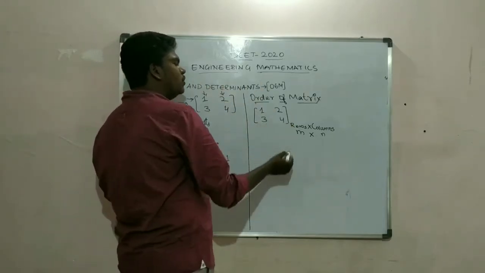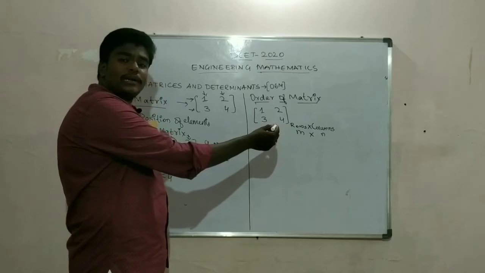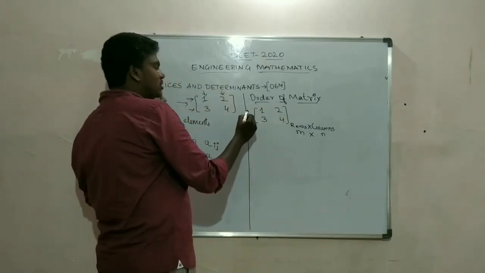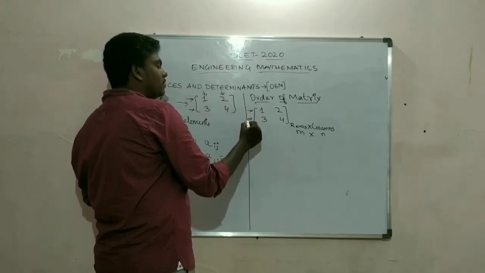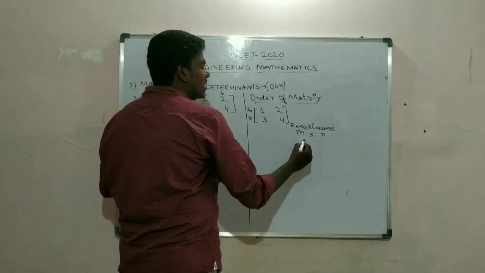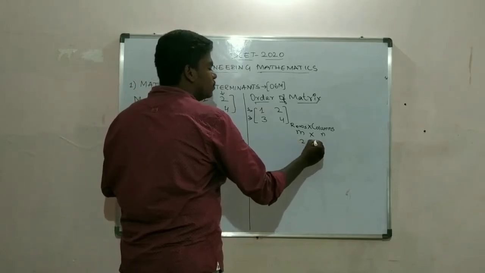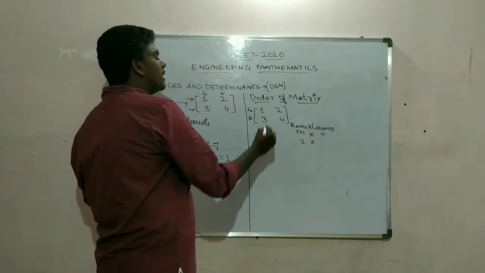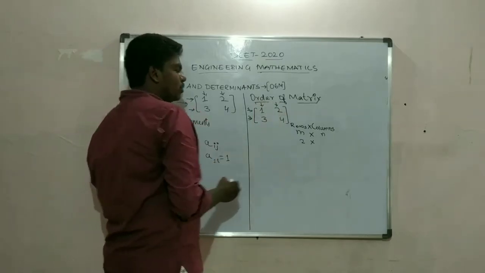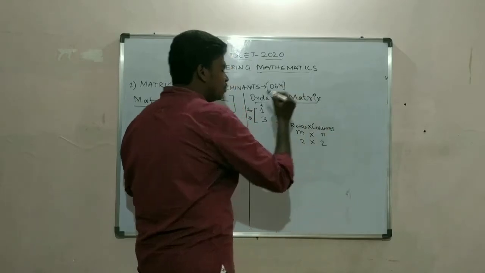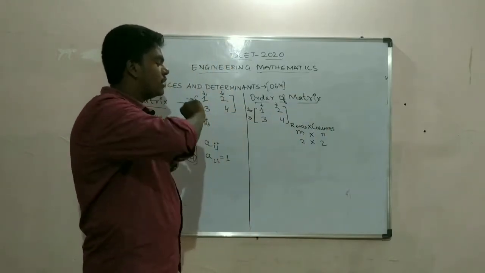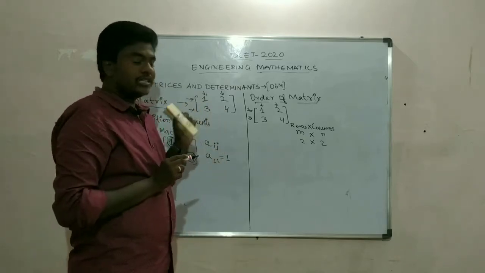So how do you write the order of this matrix? First you have to count how many rows we have. We have two rows, the first row and the second row. That means write 2 cross. How many columns do we have? We have two columns. So 2 cross 2. It is very simple to say this matrix is of order 2 cross 2. This is how you write it.